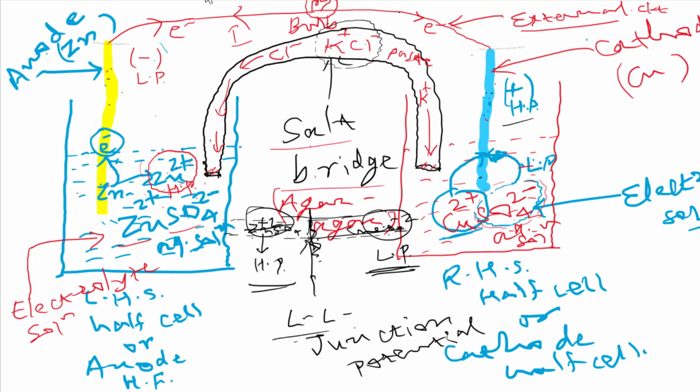It's right. And what is the direction of flow of electric current in external circuit? That will also be from cathode to anode. Great. What is the direction of flow of electron in external circuit? Anode to cathode. Okay. And what is the reason for electric current flow in external circuit? Because the current will flow from higher potential to lower potential.